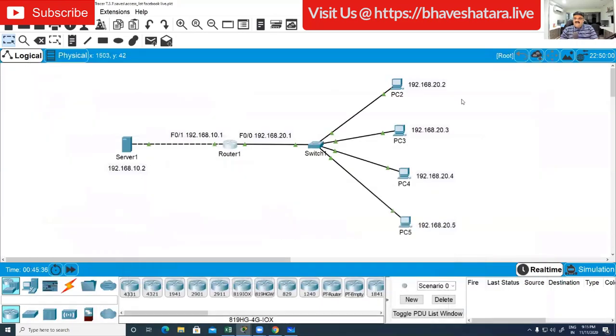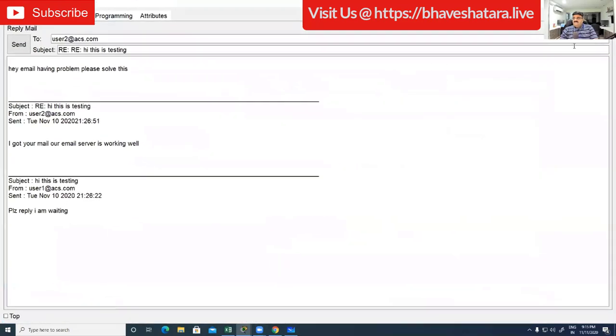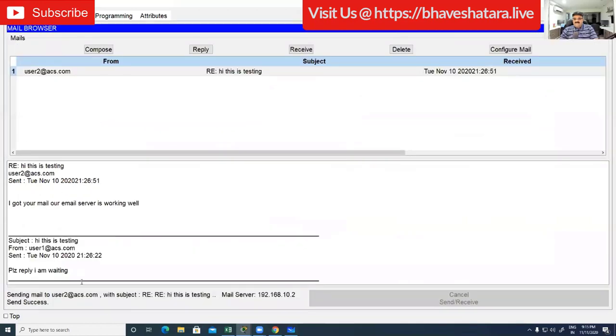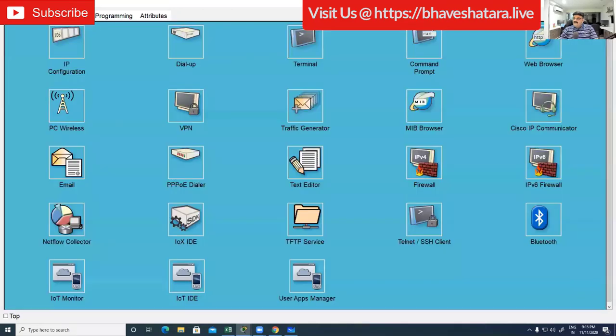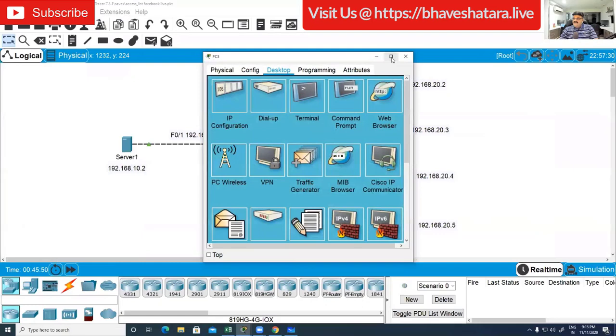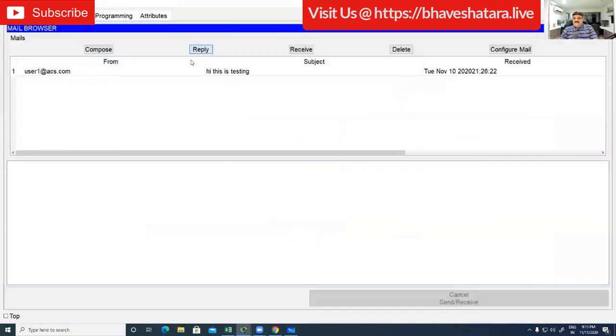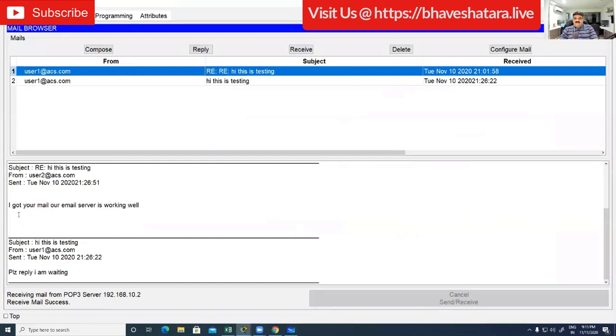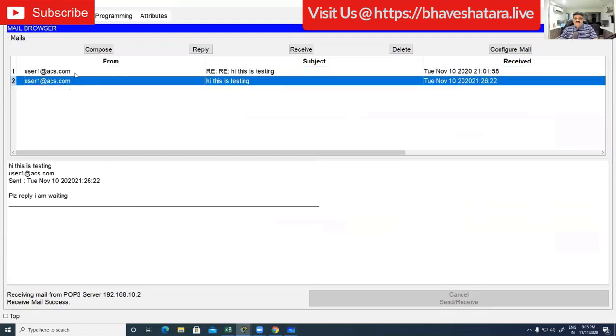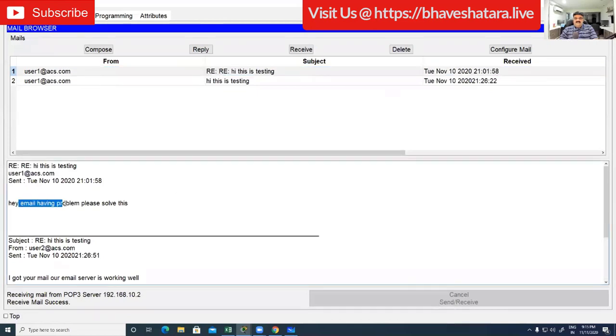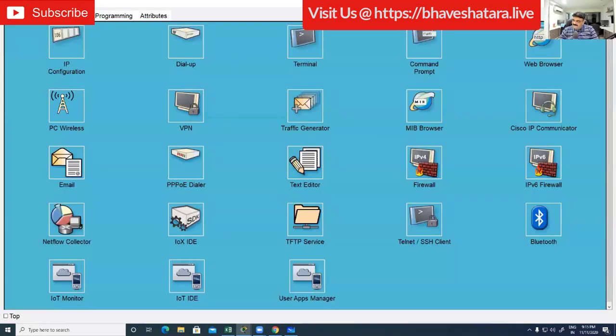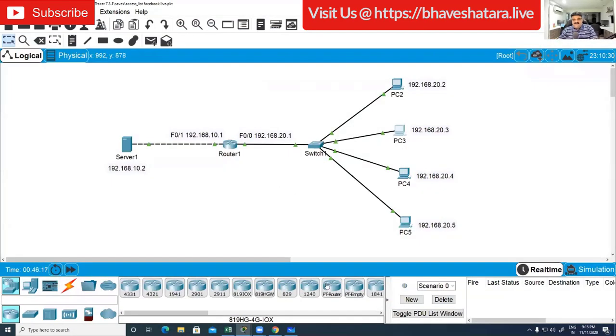So now it is possible to send email. Compose and then send. Here I got send success. Then I go to that particular user, PC3, open email and click receive, and you will get this email. I got the email, the mail server is working well. Receive success, and this is the mail: please reply, I'm waiting. Hey, email has a problem, please solve this. Now I can reply and send, everything works well. This is good and working.